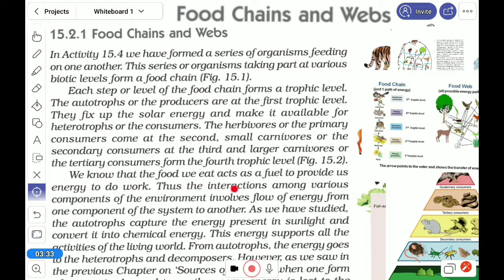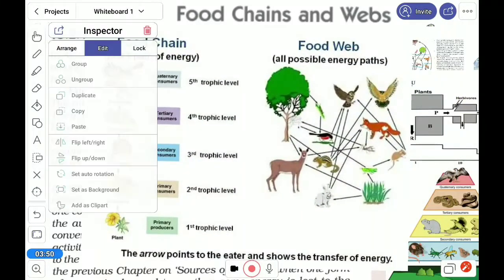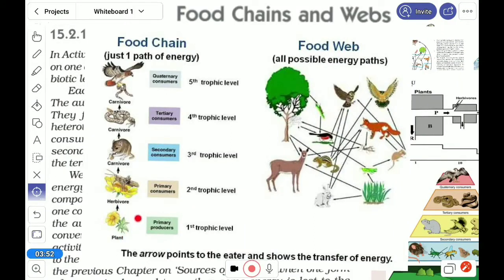Thus, the interaction among the various components of the environment involves flow of energy from one component of the system to another. The plant prepares food from sunlight and chlorophyll, so it traps the maximum energy to do work.